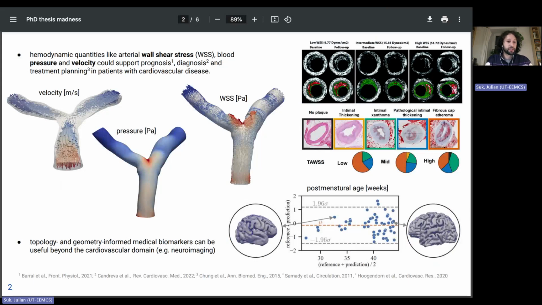In my PhD project, we primarily focused on application of geometric deep learning in the cardiovascular domain, but to demonstrate the generality of our methods, we also successfully applied them to neuroimaging data from the Developing Human Connectome Project, DHCP.